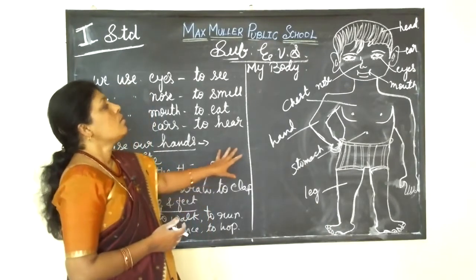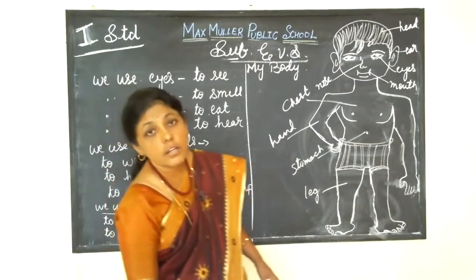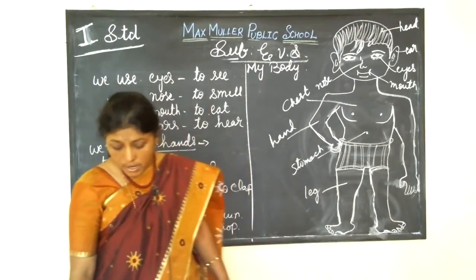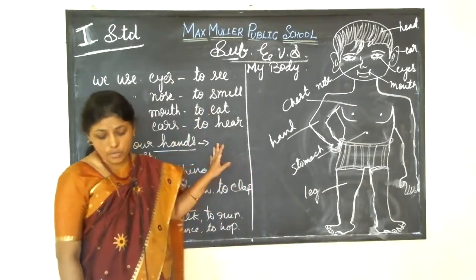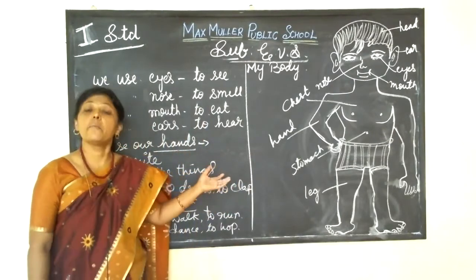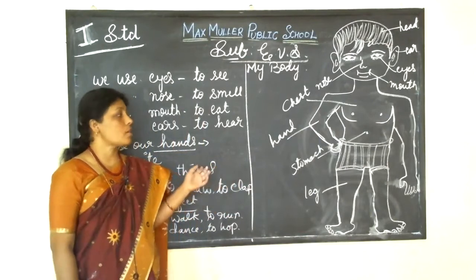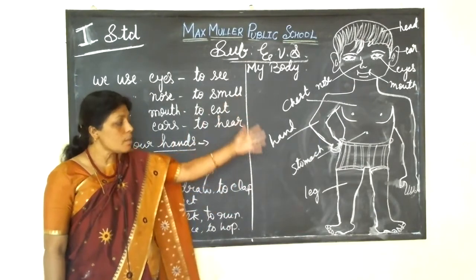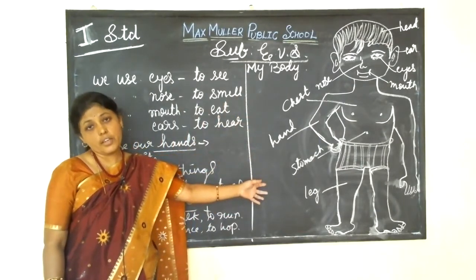So we have to keep our body clean. We should take a bath regularly. We should keep our body always clean.